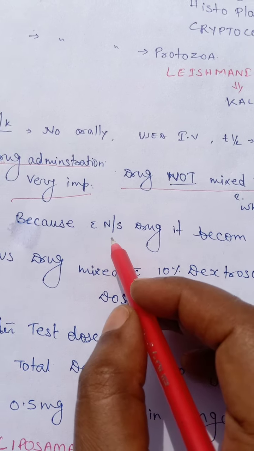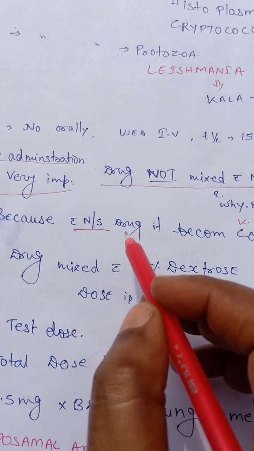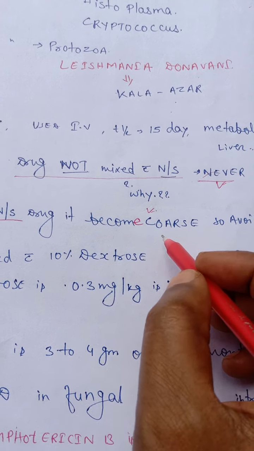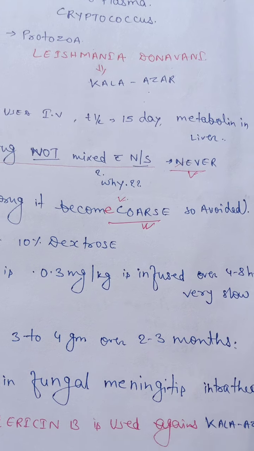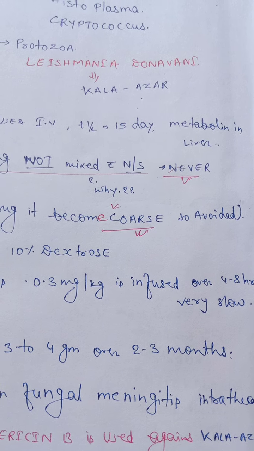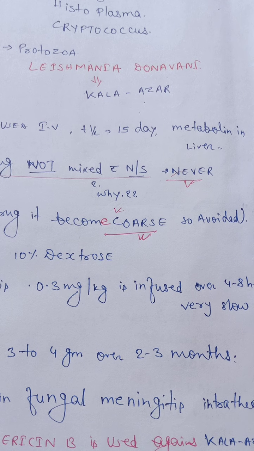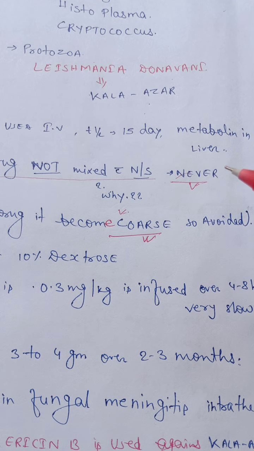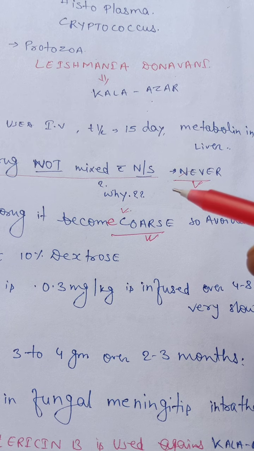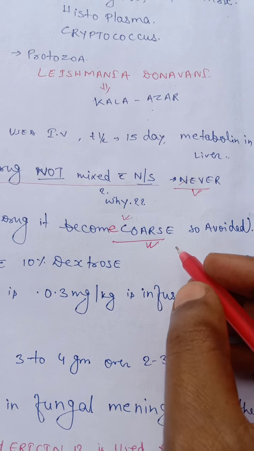Because when it is mixed with normal saline, the drug becomes coarse in nature. Then it will hamper the veins, and erosion of the veins occurs from the inner side of the vein. So it should be avoided.